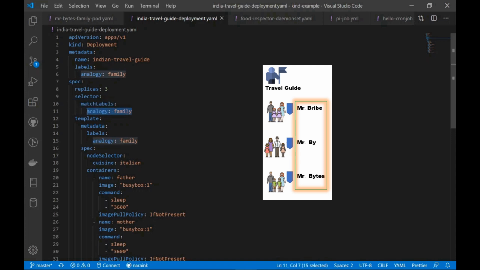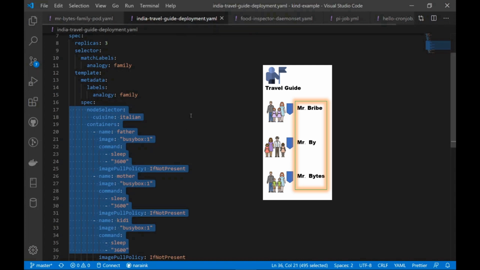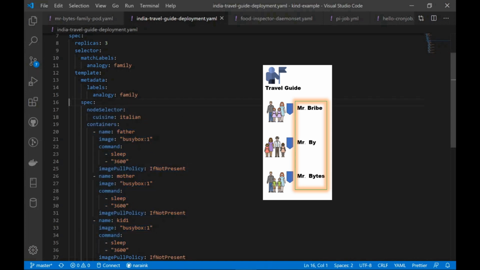And then the template, right? This template itself represents the pod template. So this specification is our pod specification. This is very similar to the specification that we have here. It's not similar, it's exactly the same actually. So everything below this spec line number 16 is exactly what we have in our pod, right?